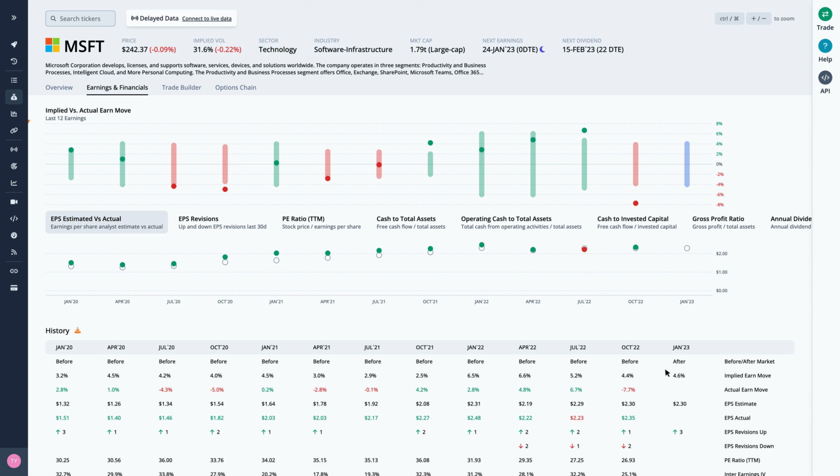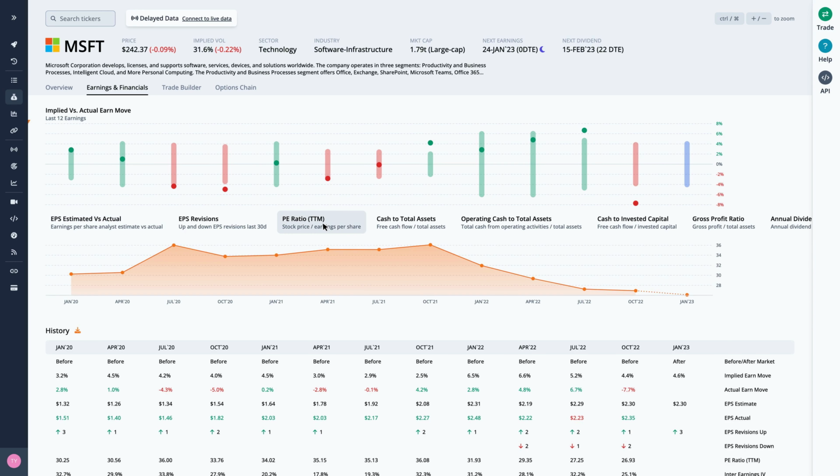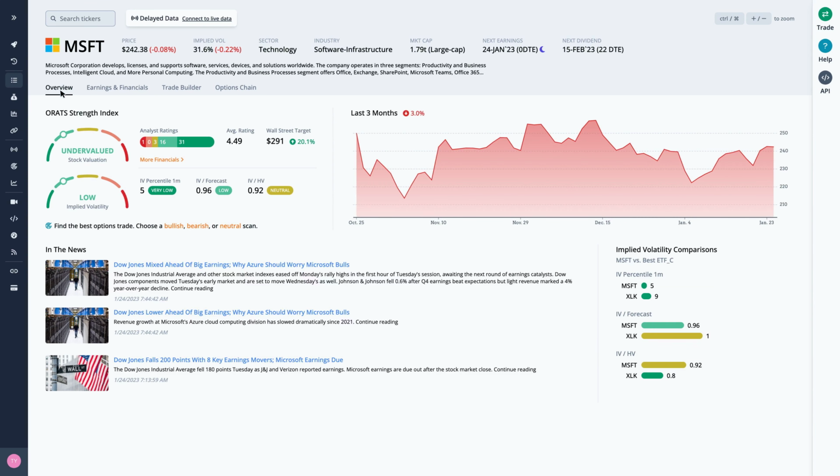We can overlay quarterly financial data by clicking on the ratios below the earn move graph. Let's look at the PE ratio, which is the stock price divided by the trailing 12 months earnings per share. For MSFT, the current PE ratio is 26.1, which is 18.9% under the average for the last 12 earnings observations. Returning to the Overview tab, we can quickly run a scan to find the best option trades.